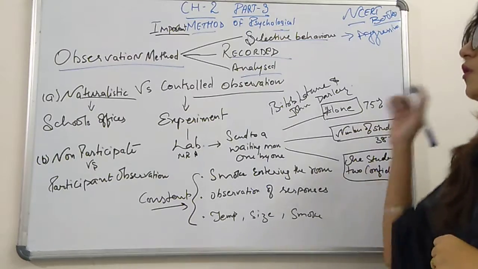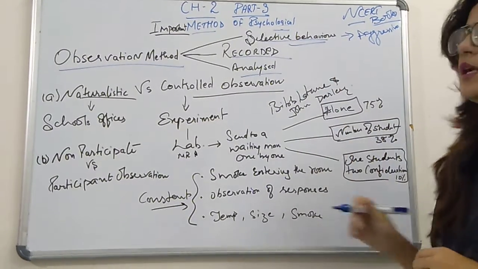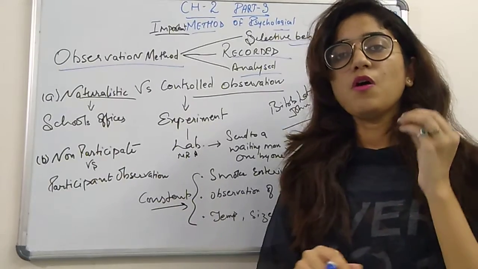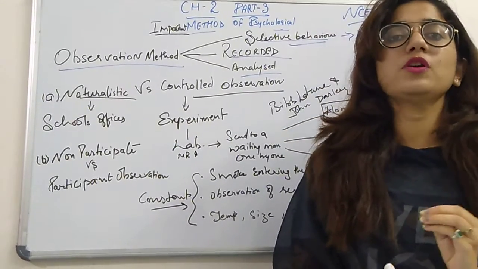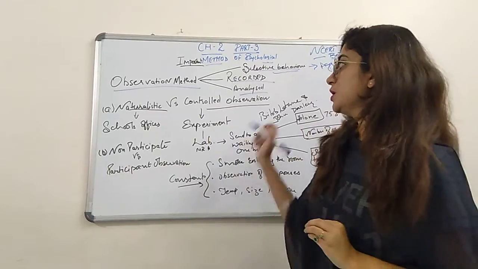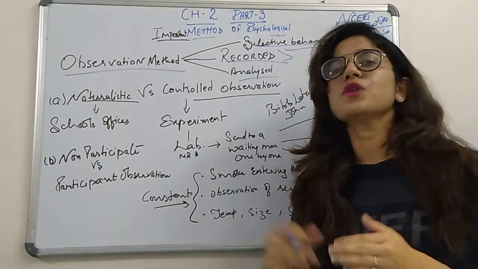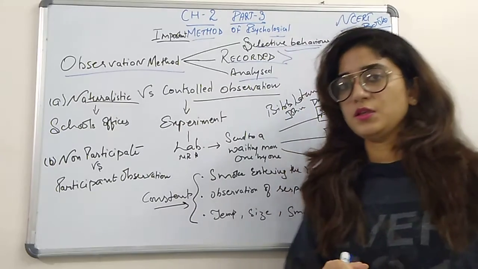Okay, now whenever we select a behavior, we need that each and every point of observation should take place. So recording of behavior should be done, which means we need to record the person.